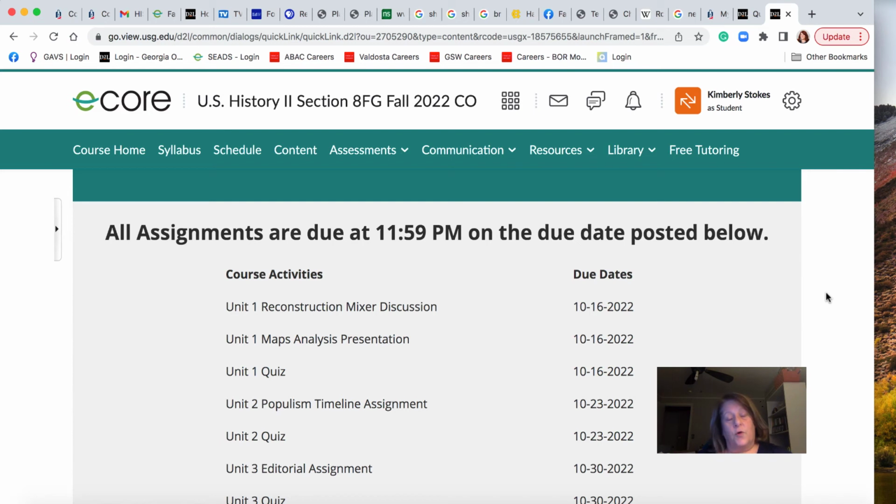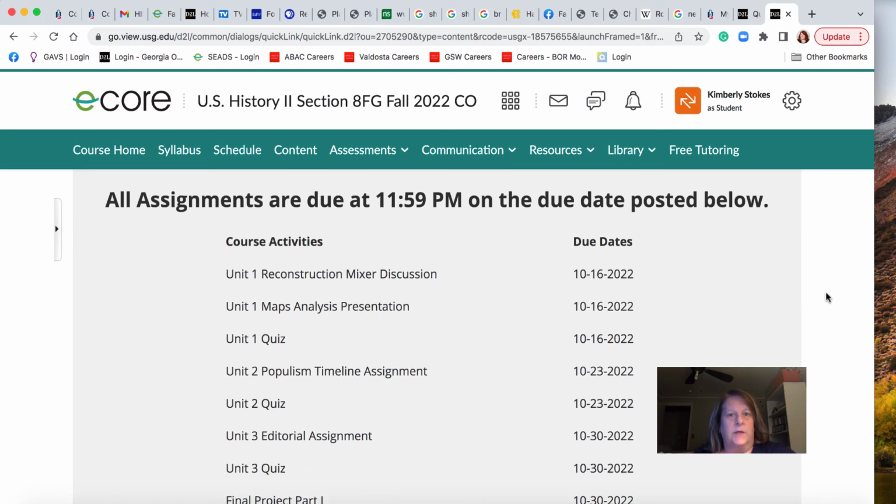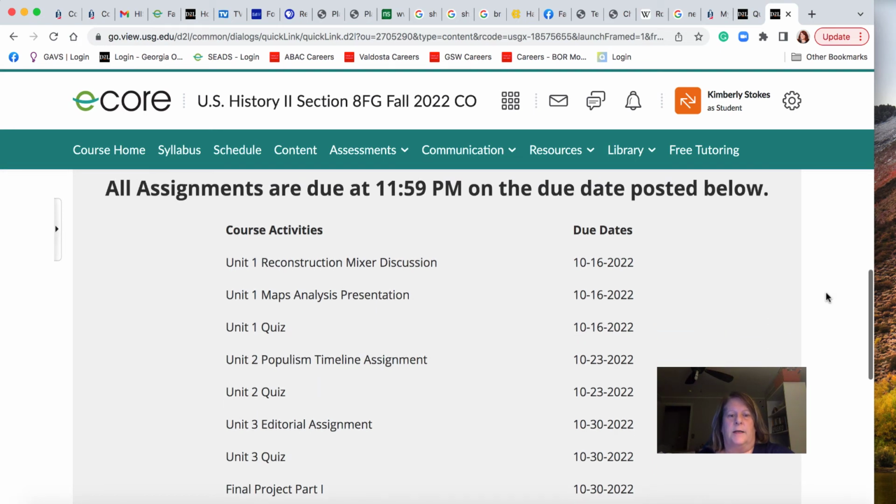In this course, new units will open up each week, and then the assignments are due the following Sunday night at 11:59 p.m. You can turn in your assignment early if you like. That's perfectly fine. You don't have to wait till Sunday. You could turn it in on Friday if you wanted. But they absolutely are due at 11:59 on Sundays.